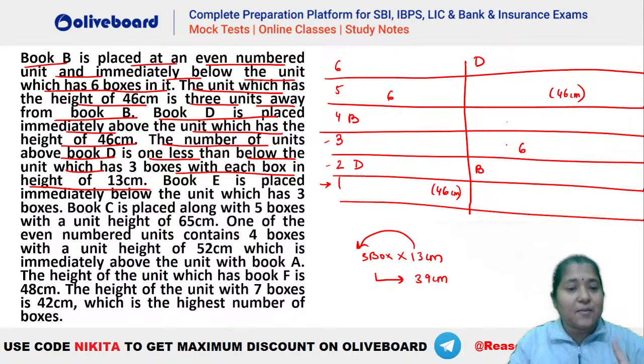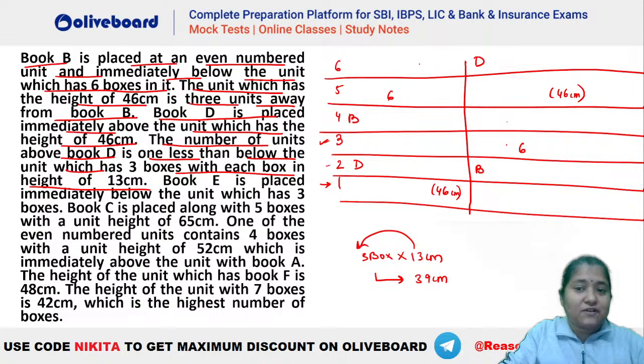So you can see the number of units above box D. In the first case, how many units above D? 1, 2, 3, 4. So if we have 4 units above D, that means we should have 5 units below the one which is 39 centimeter. So this one will be the one having 39 centimeter here. And how many boxes are there? We have 3 boxes. You can write it as 3 into 13, which gives you 39 centimeter.